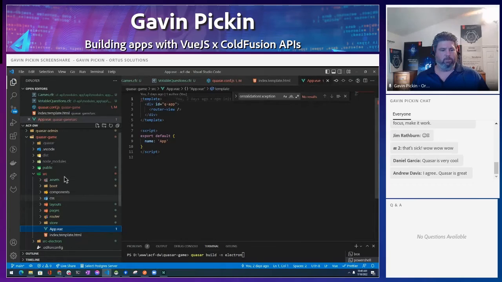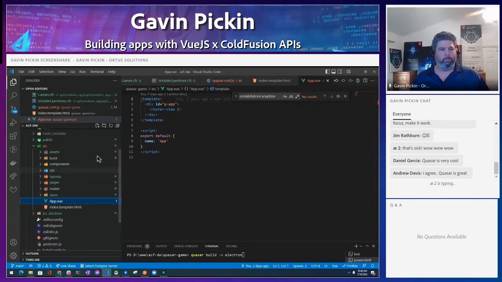So Quasar's framework is set up in a certain way. So out of the box, I guess we could say that, you get assets. You can basically put any assets you want to use, like the Autos logo that we're using. Any outside external libraries we want to use, we're using Axios, so it gives us a file so we can boot Axios, so we can use it through our app. You can have a folder for components. You can put some reusable components in there.